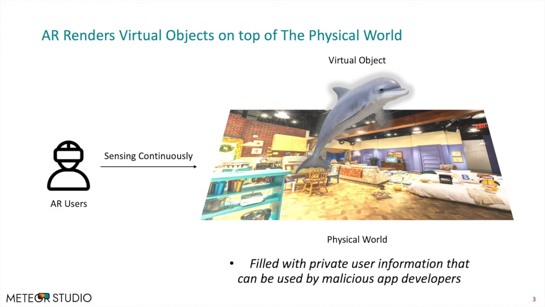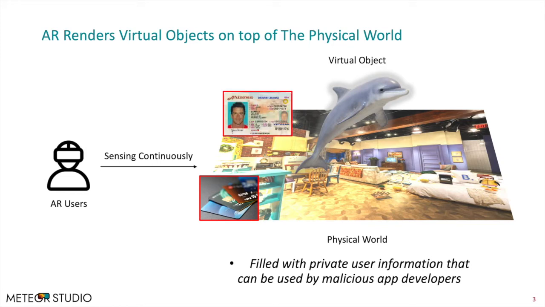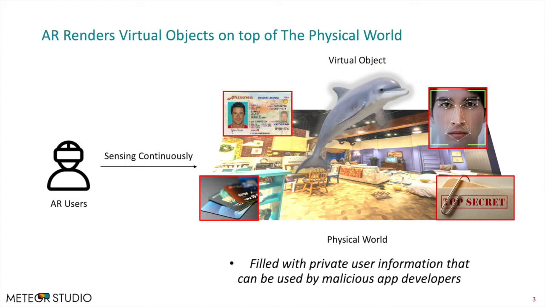Those private user information may contain a credit card left on the table, a driver license, top secrets written on the board, and of course, a user's visual identity.